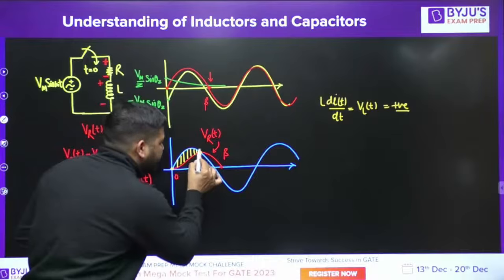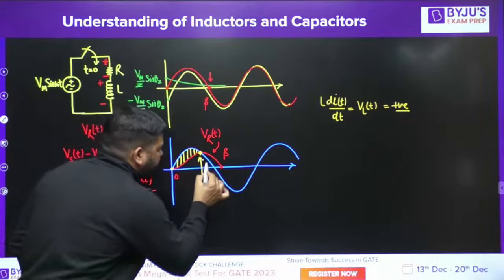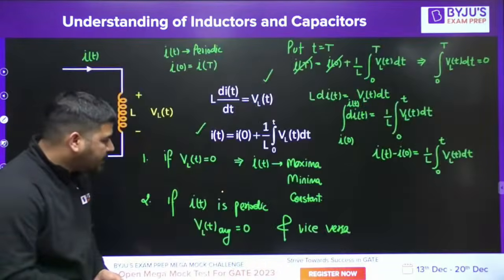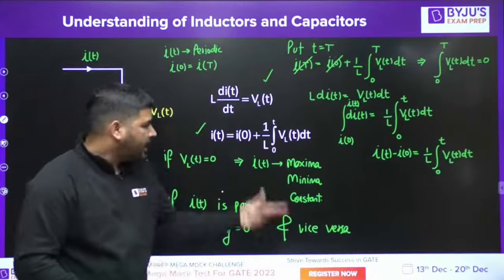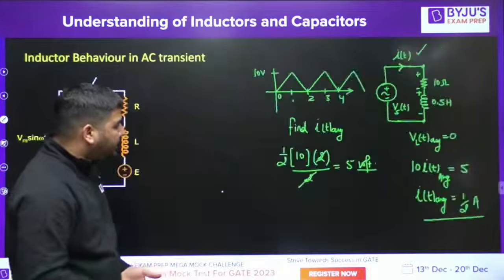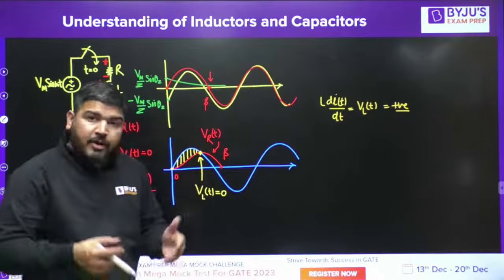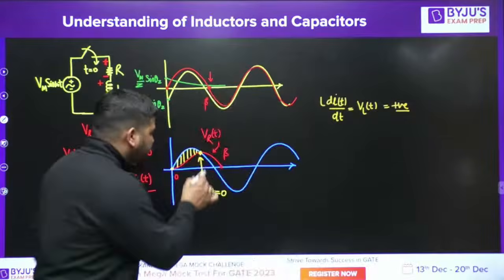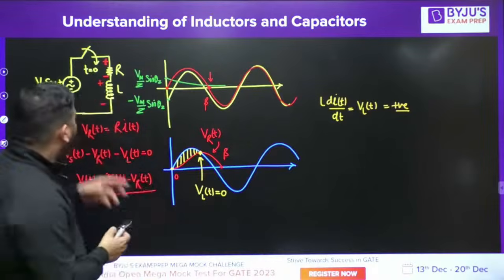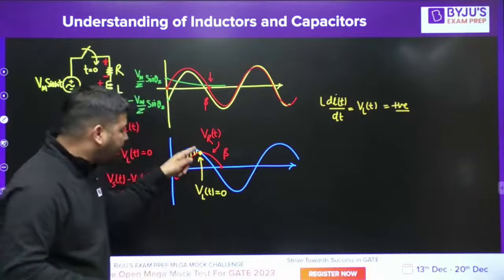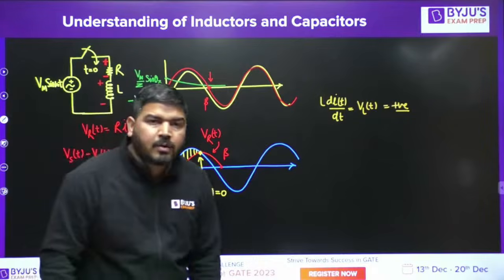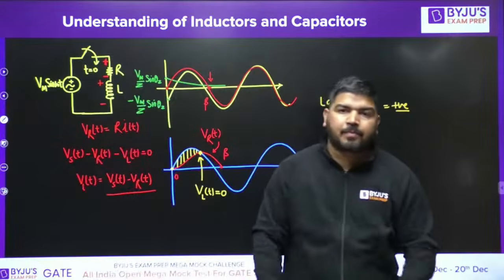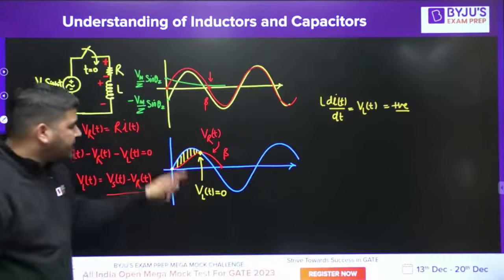At this instant, VLT becomes 0. And I told you, if VLT is 0, the current has a maxima or minima. Since it was rising previously, it has a maxima. So whenever there is a crossing of VRT and VST, at that instant we have VLT equal to 0, because VRT and VST are equal. It means the current has its maxima point at this instant.